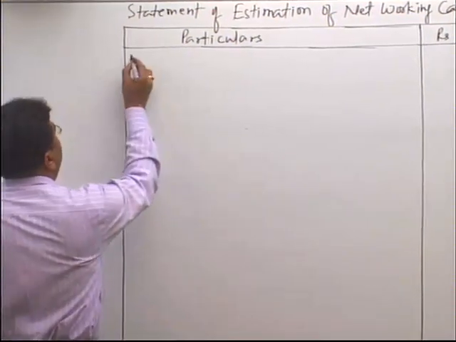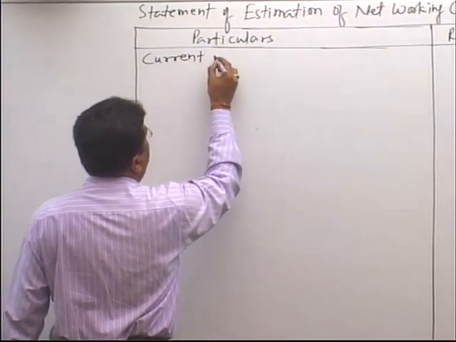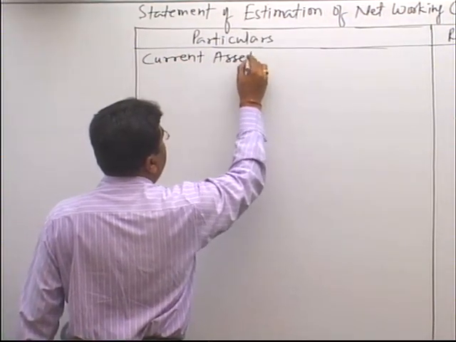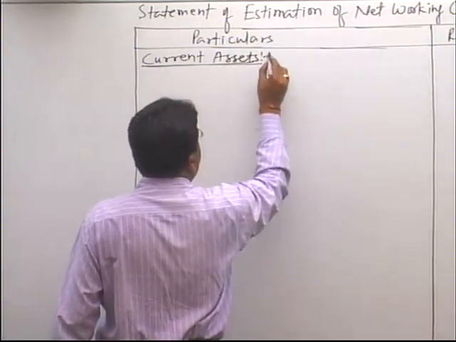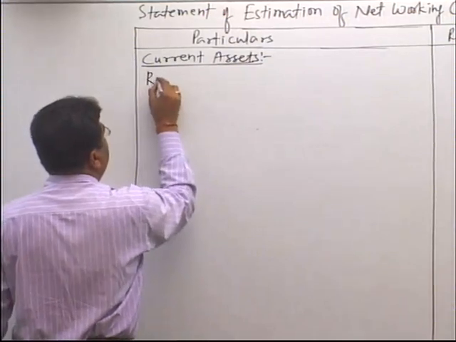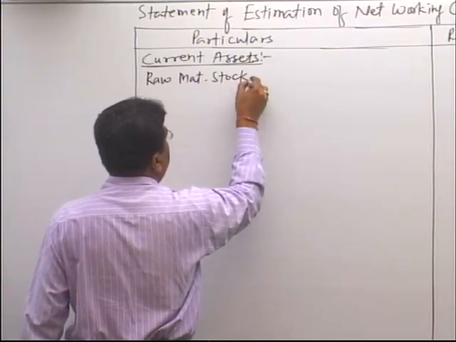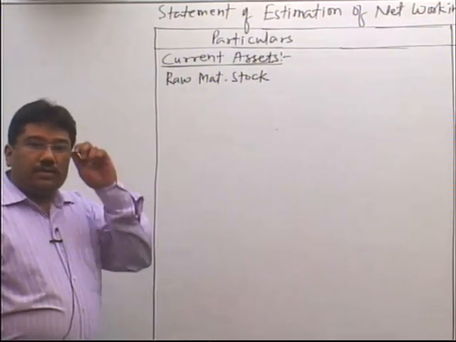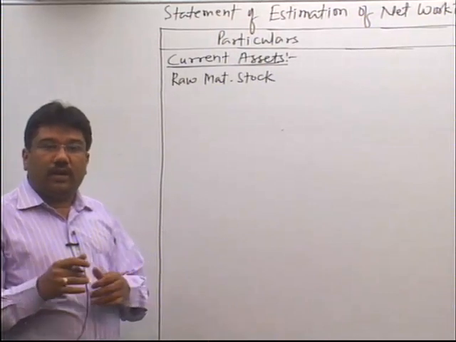Now, first of all, we will find out the value of various types of current assets in this question. So, write down first current assets. Now, first is raw material stock. Means what is the value of raw material stock which normally the company keeps.